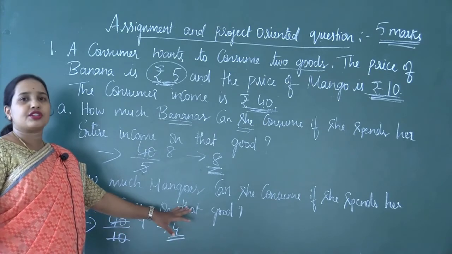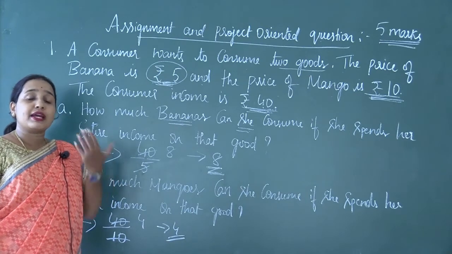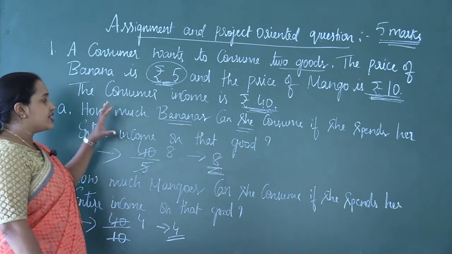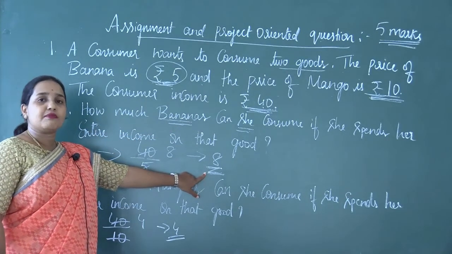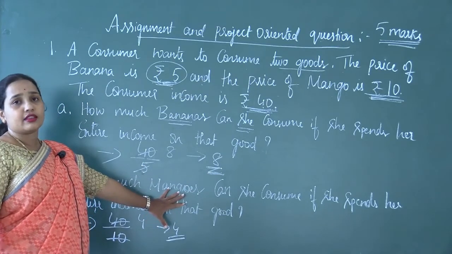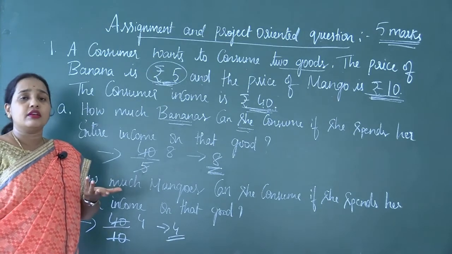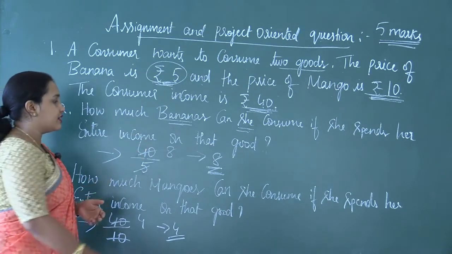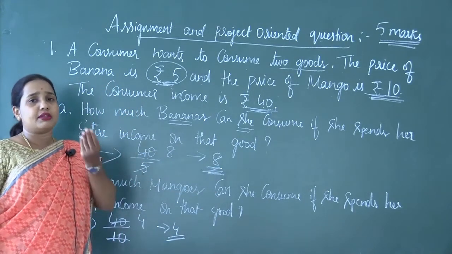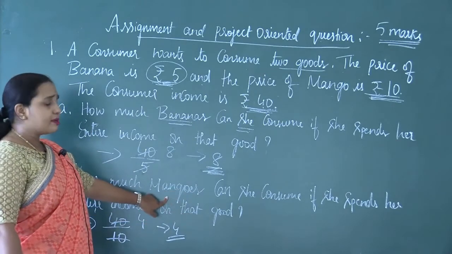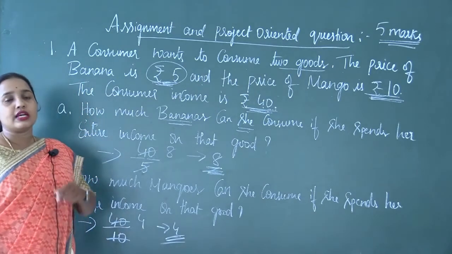You can just mention the amount of commodity that she can consume when she spends her entire income on that good. When she spends her entire income on the purchase and consumption of bananas, she can consume 8 bananas without consuming mangoes. Likewise, if she spends her entire income, that is rupees 40, on the purchase and consumption of mango, she can consume 4 mangoes. These are the 2 questions.